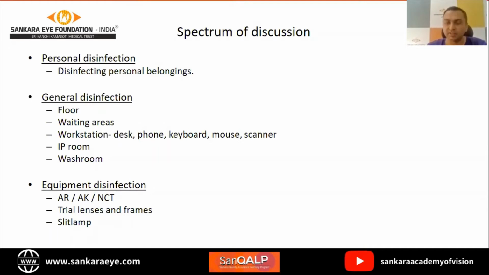So this basically covers the paying side. Usually, currently our community outreach side disinfection will be dealt with separately. So this will cover your welcome desk, your registration, your refraction, your OPD areas, your counseling, investigation rooms, then your pharmacy, your opticals. So let's proceed with that.